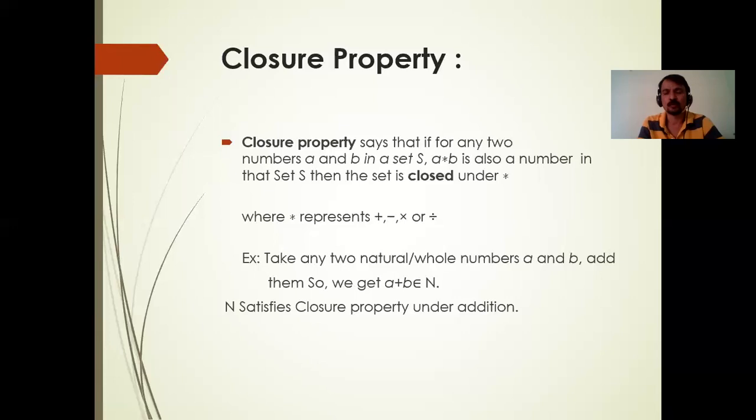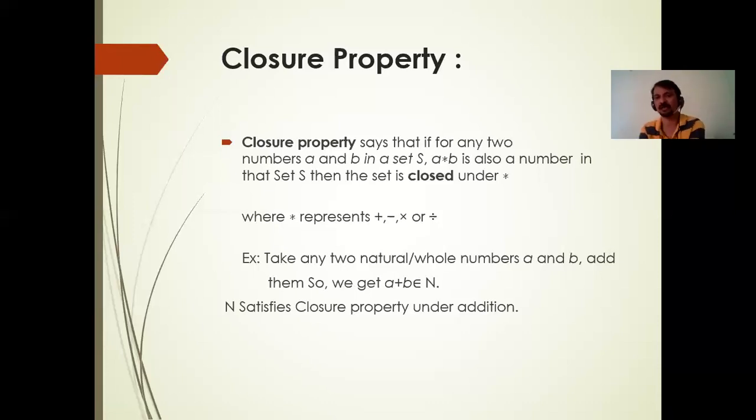Does the set of natural numbers satisfy the closure property under the subtraction? No. Why? Because if you take a equals 1, b equals 2, 1 comma 2 belongs to the natural numbers, but 1 minus 2 is equal to minus 1. It does not belong to the natural numbers. Therefore, the set of natural numbers does not satisfy the closure property under the subtraction. Multiplication satisfies it, but division does not satisfy. So N satisfies the closure property under addition as well as under multiplication.